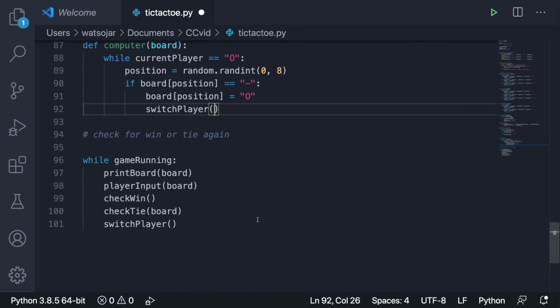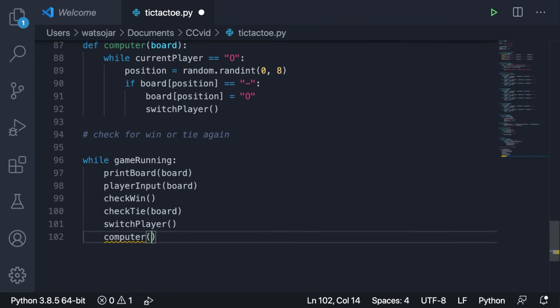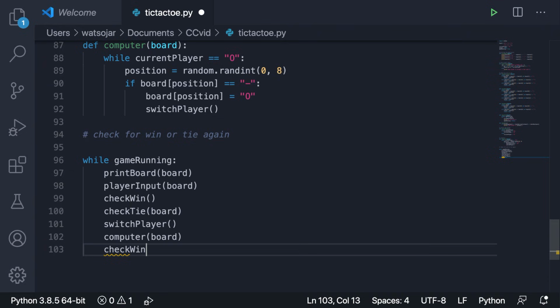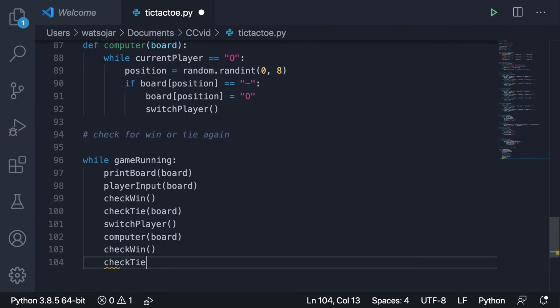Alright, so now if we go down here, we have switch player, and then we can call the computer again down here, and then after the computer goes, what do we have to do? Check for win or tie again. So check for win, and then check for tie.